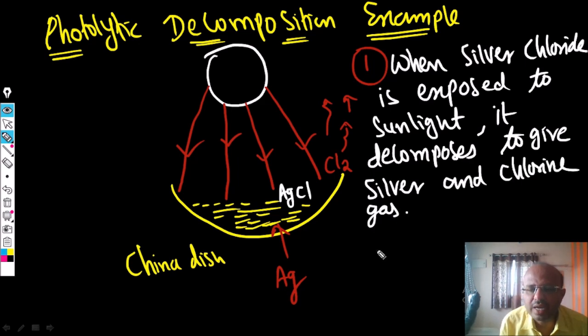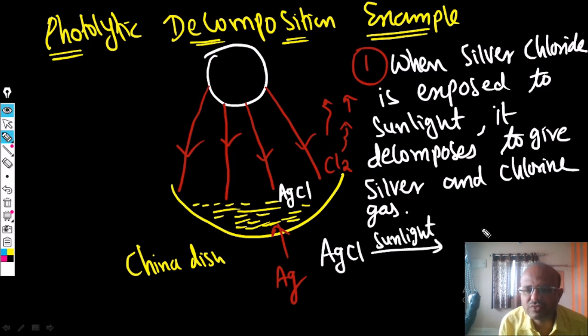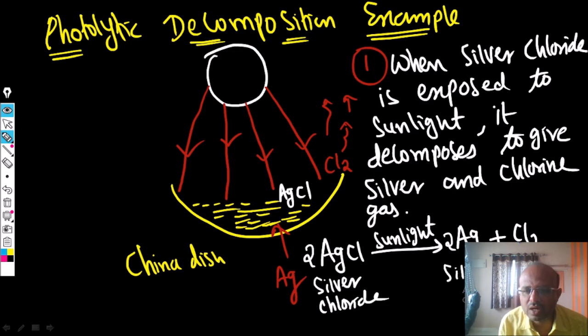Here we have silver chloride, AgCl, and in the presence of sunlight we get Ag plus Cl2. I have to balance this one, so 2 AgCl gives 2 Ag. This is silver chloride, here you get silver, and here we get chlorine gas. So the reaction takes place.